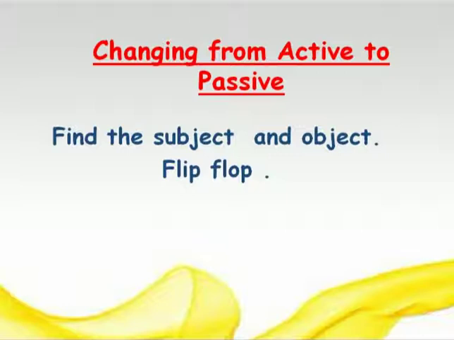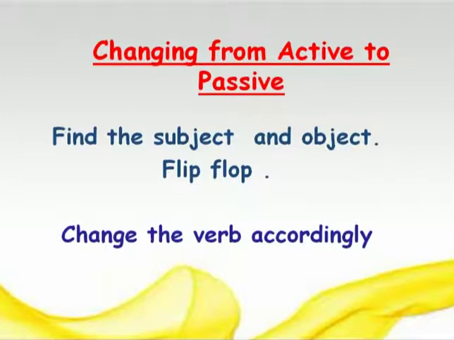So subject becomes object and object becomes subject. So that is called flip-flop. And then change the verb accordingly. So if the sentence is in active verb, make the verb passive, right? We'll learn how verb is changed into passive. But first of all, what you should know is that the subject and object, right? So you can flip-flop both.